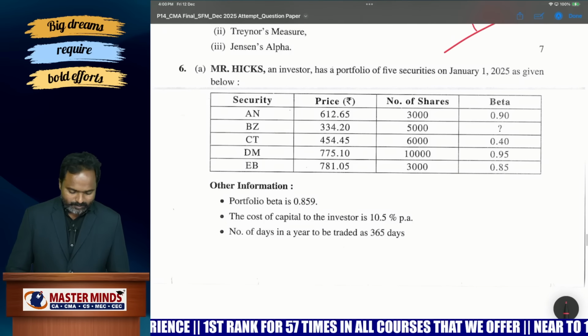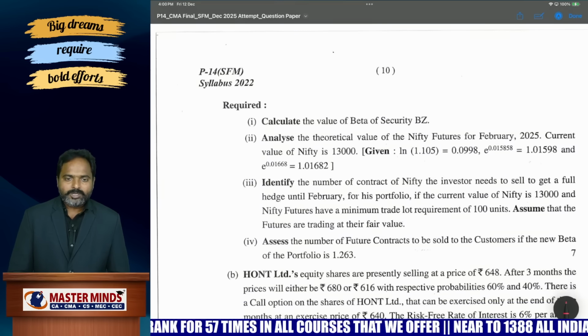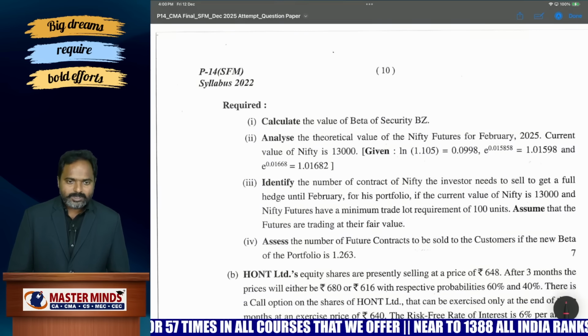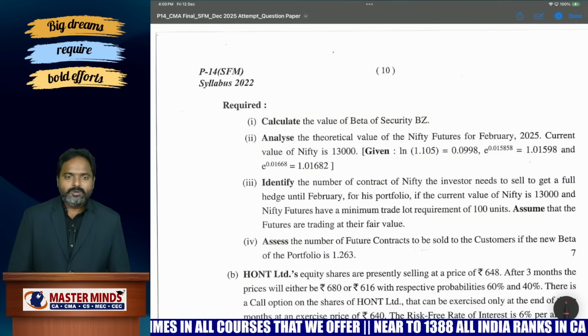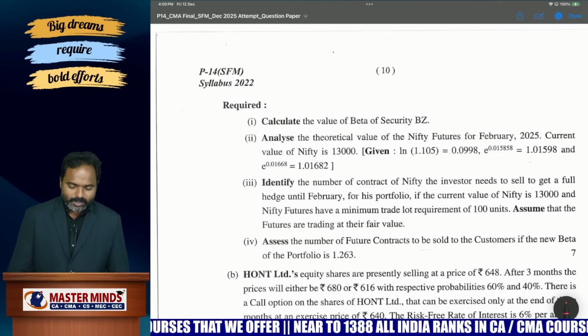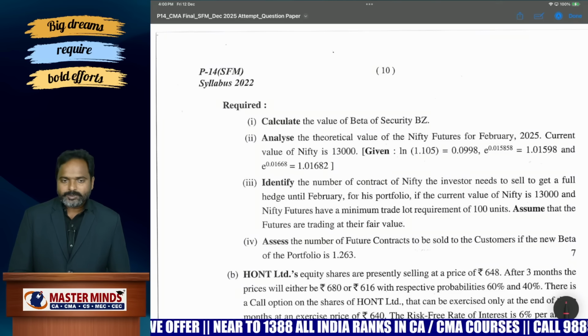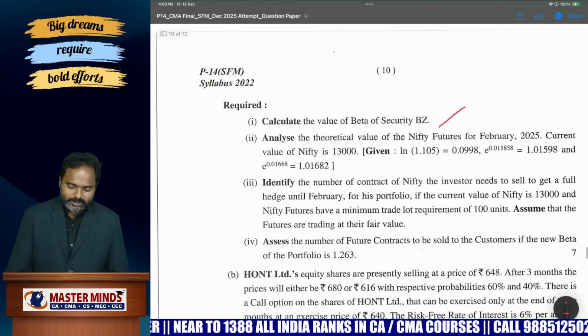And 6A is of course from a derivatives and portfolio management combination. So how to reduce the portfolio risk, how many futures you have to purchase to reduce the risk of portfolio beta. There is a formula, and this type of same problem was already asked 2 attempts back. The same problem was asked and discussed with the students also. This is also a very easy problem.